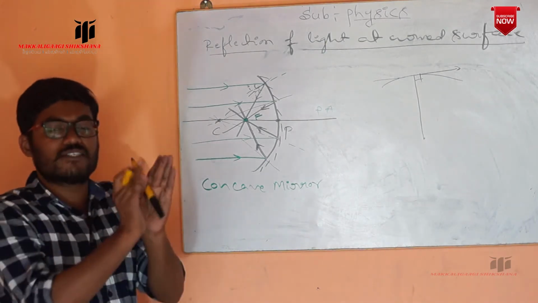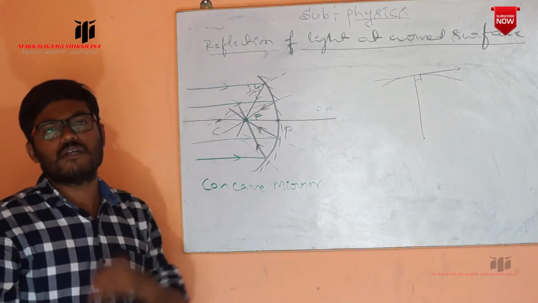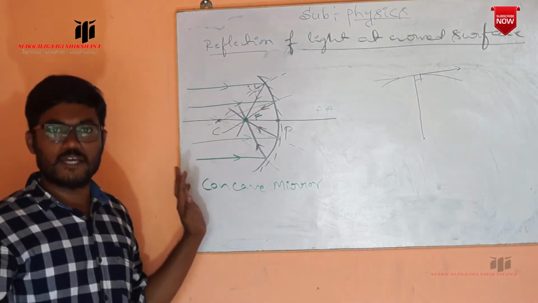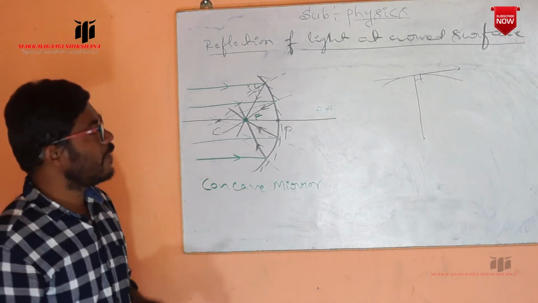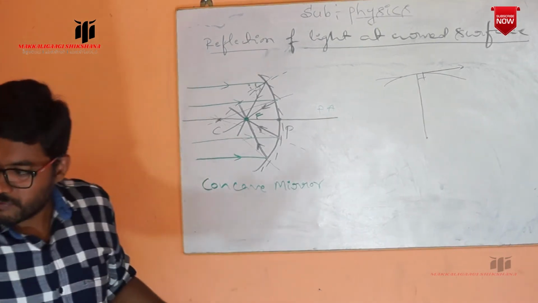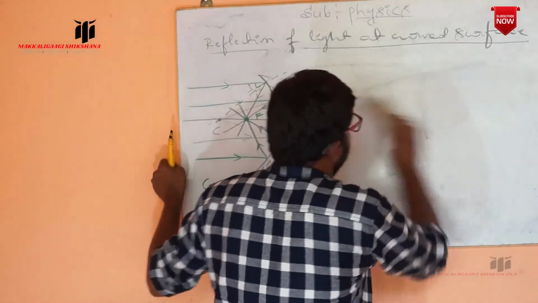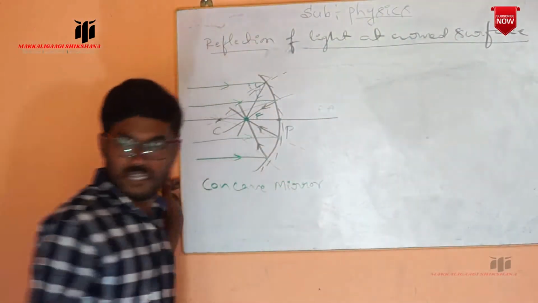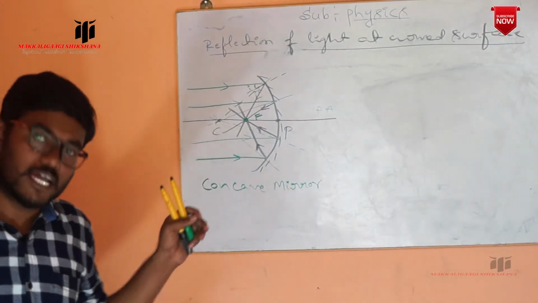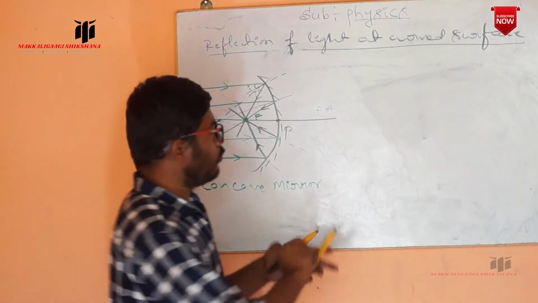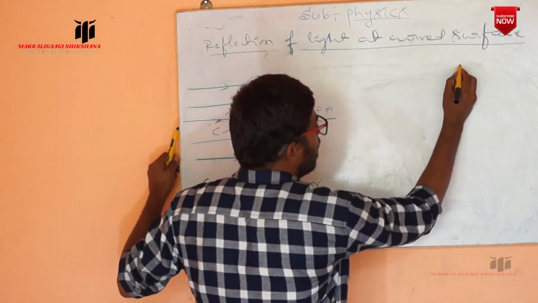This is also what we can call the action of the concave mirror, meaning how the reflection is taken when light falls on it. In the same way, if light falls on a convex mirror, how does the reflection of light take place? Otherwise, we can say the action of the convex mirror. For that, I am going to consider one convex mirror.